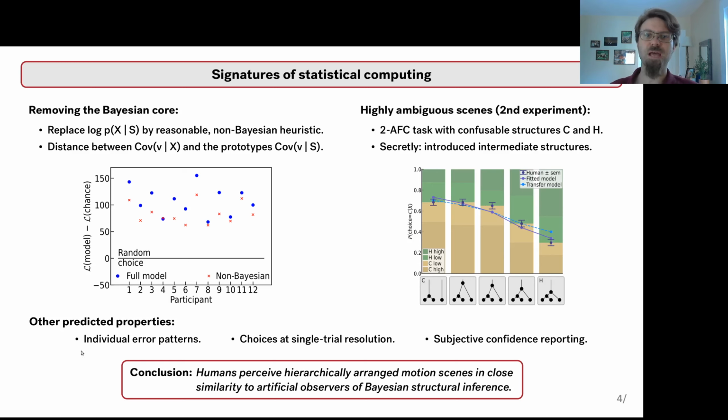We looked at the predictions of individual participants and individual trials, and on the subjective confidence that our participants reported in each trial. All these responses were explained well by our simple model. Therefore, we conclude that humans perceive hierarchically arranged motion scenes in close similarity to artificial observers of Bayesian structural inference.